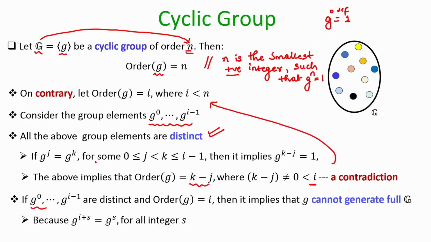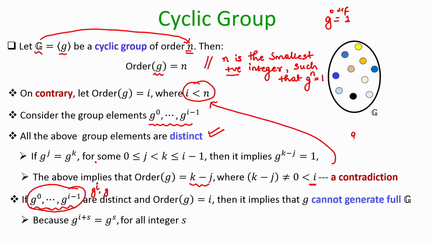But if these I powers of g give me distinct elements, then how come g is a generator in the first place? Because if g is a generator, then it has to generate all the n elements of the group. Right now, I have generated only I elements by computing I distinct powers of g, and I is strictly less than n. How do I generate the remaining elements? You might be wondering, why can't I go for the higher powers? The problem is that if you go to the higher powers, you start getting elements which you have already generated through the first I powers of your generator.